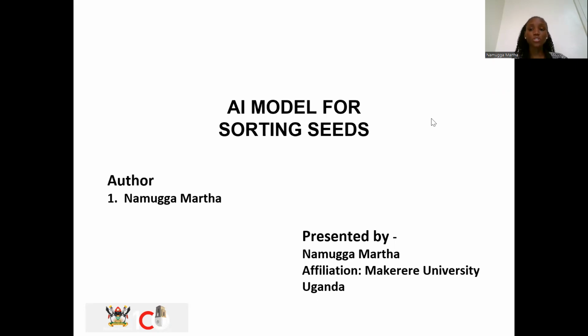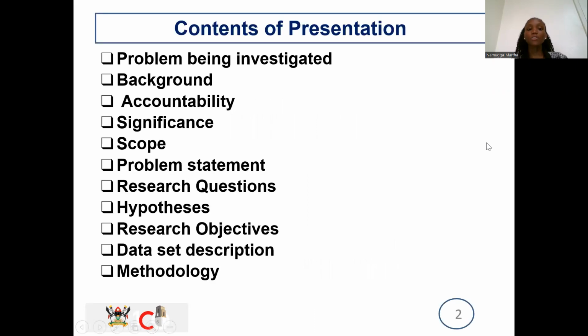So my presentation is going to flow as follows. I am going to cover the problem being investigated, the background, the accountability, the significance, the scope, the problem statement, the research questions, the hypothesis, the research objectives, the data set description, the methodology, and a few references.